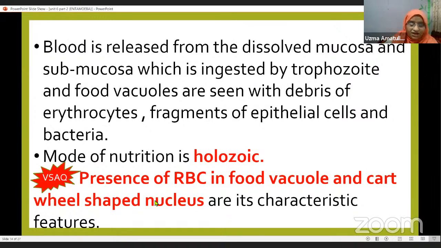If, in the diagnosis, we find these two things, RBCs in the food vacuoles and the cartwheel-shaped nucleus, then you can confirm that it is the trophozoite stage of Entamoeba histolytica. Now it is very important, a very short answer, which carries 2 marks in your exam.